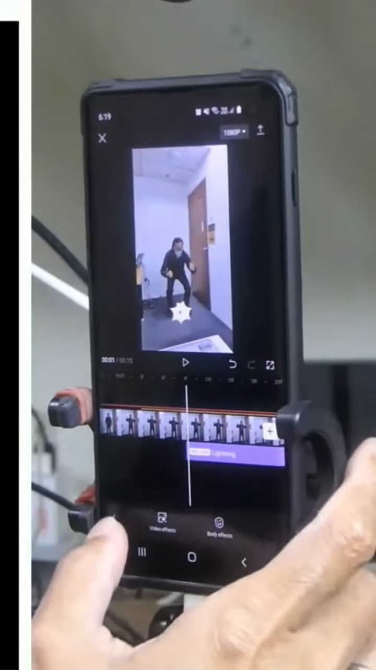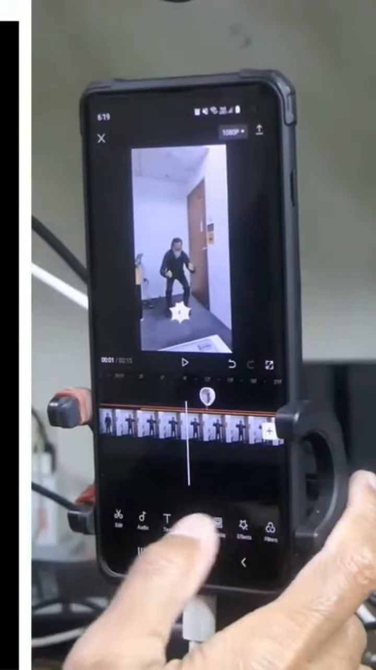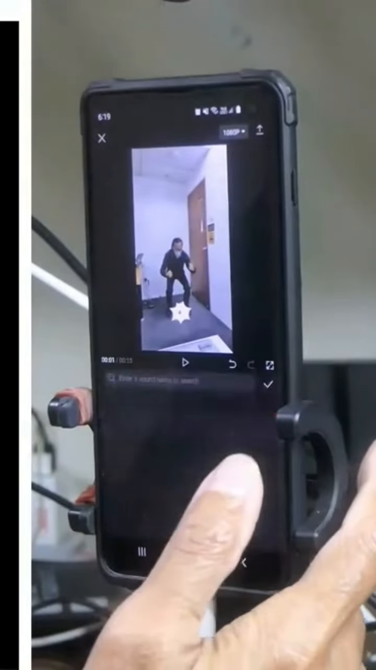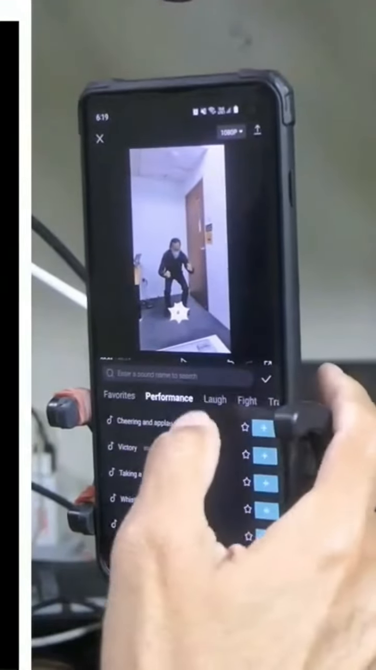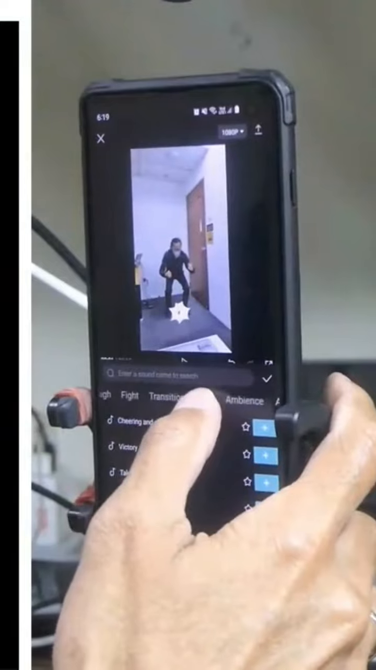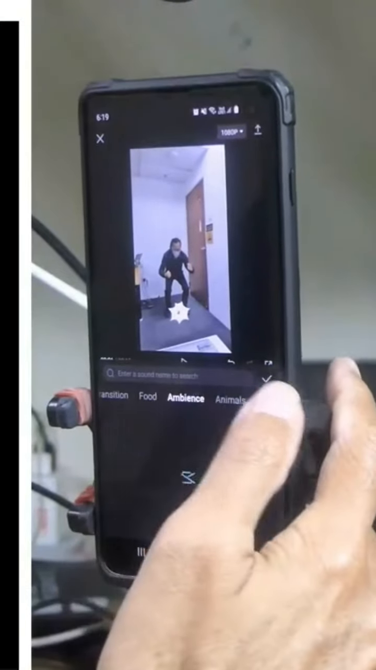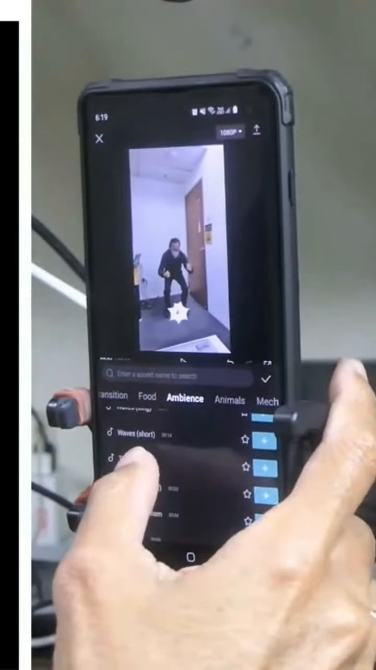Okay, ready? Go back to the main menu, go to audio, go to effects. Okay, within CapCut itself, there's already a thunder sound. All we need to do is go to ambience, thunder. Let's listen first.